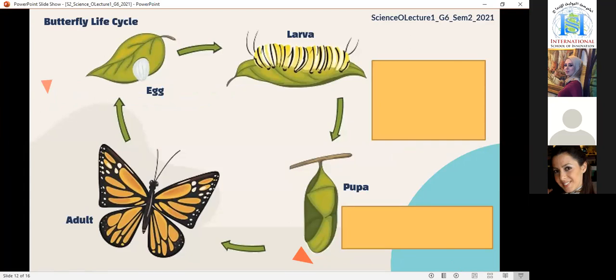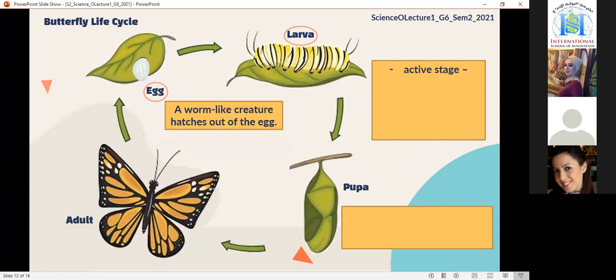Let's start talking about each of the 4 stages. As we said, the adult lays the eggs on plant leaves. Then one larva hatches from one egg, so each egg contains one larva. The larva is the active stage. During the larval stage, this animal eats a lot, grows fast, and loses its skin almost 4 times before it becomes a caterpillar.